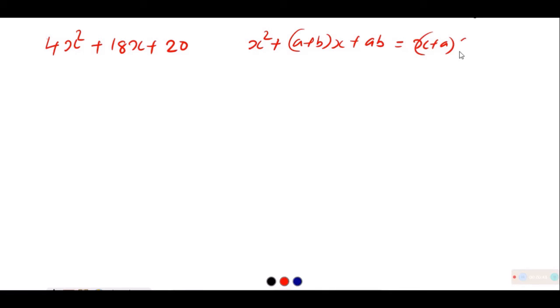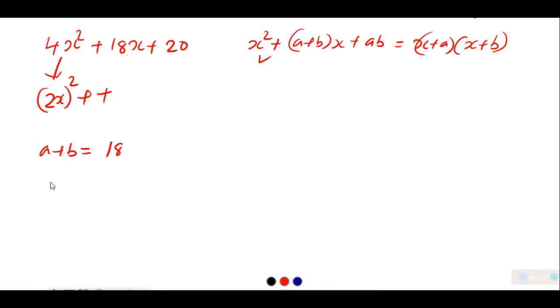That is what we are applying here, right? Now in that case, this must be written as 2x whole square, 18x and 20. That means the total a plus b must be 18, correct? And a into b must be 20.